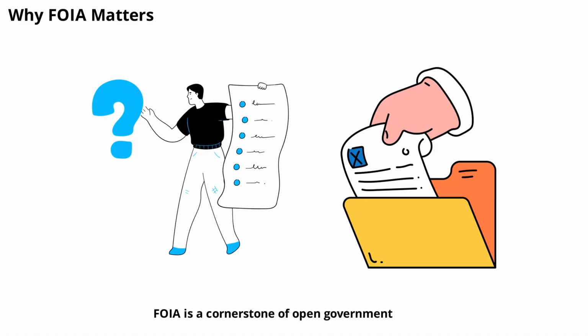FOIA is a cornerstone of open government. It empowers citizens to hold agencies accountable, uncover waste or misconduct, and promote informed public debate. Journalists often use FOIA to investigate stories, while advocacy groups rely on it to monitor government actions. Without FOIA, much of what happens inside government agencies would remain hidden from the public eye. That's why understanding how to use FOIA is so important.